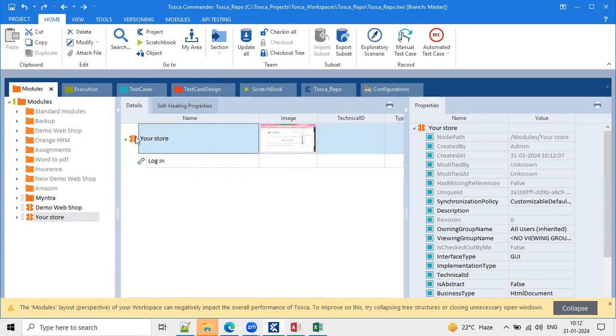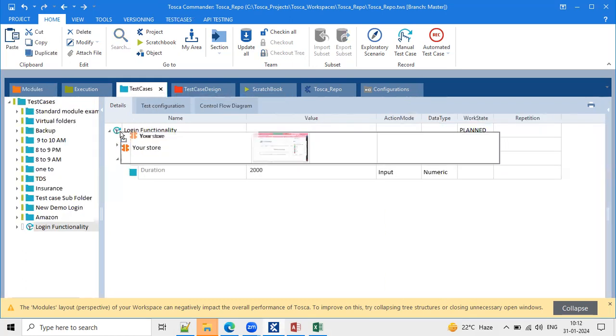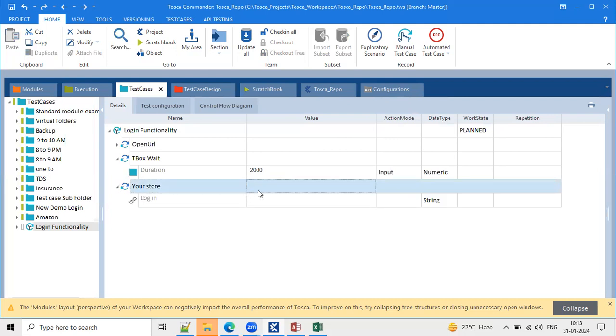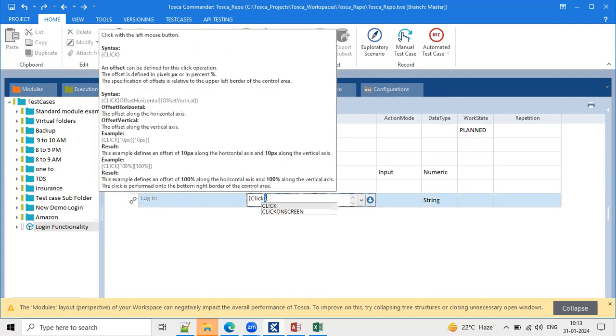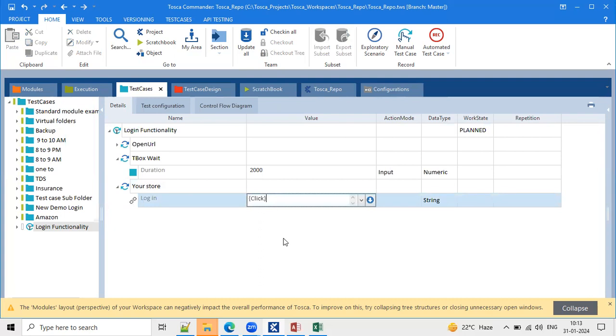Drag and drop this module again into your test case. Move your cursor to the test case level and drop it here. Now one more thing is added. Which activity will we do at this hyperlink level? Only click. Open curly brackets, click, and close curly brackets. That's it. We are doing a click operation here.